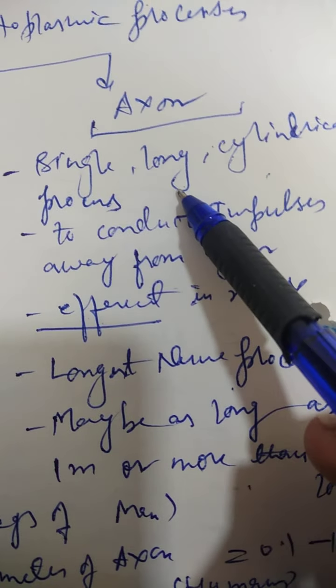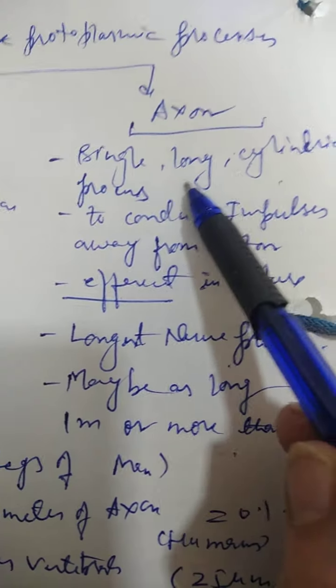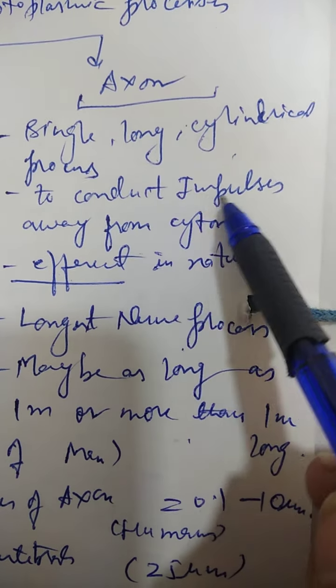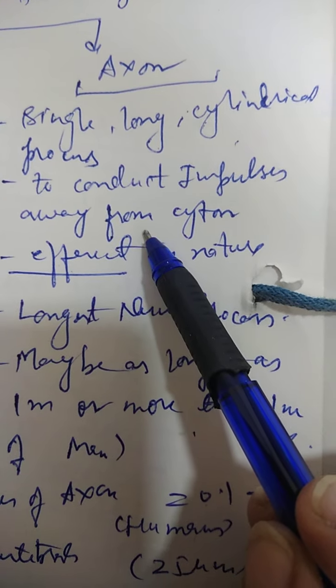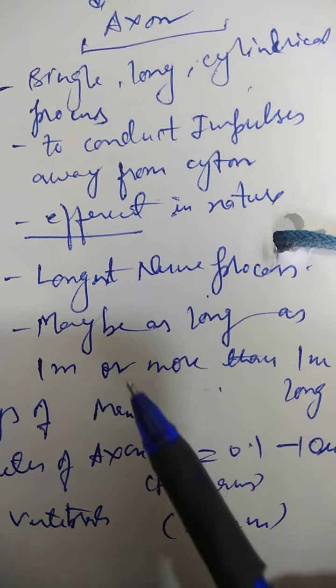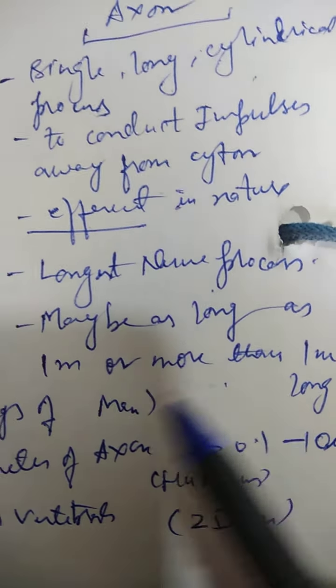Okay, and here if you talk about the axon, you can say it is a single long cylindrical process. Its main function is to conduct nerve impulses away from the cyton. That's why it is efferent in nature. This is the longest nerve process. It may be as long as 1 meter or more than 1 meter.